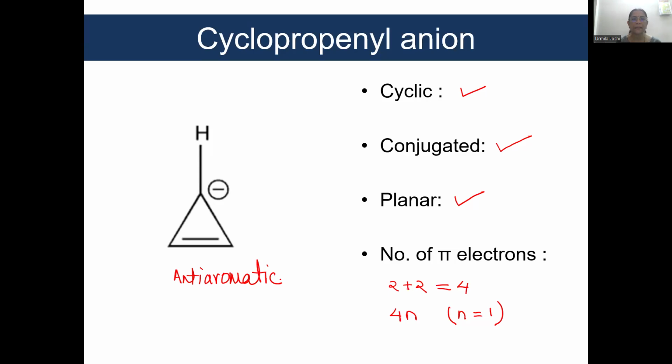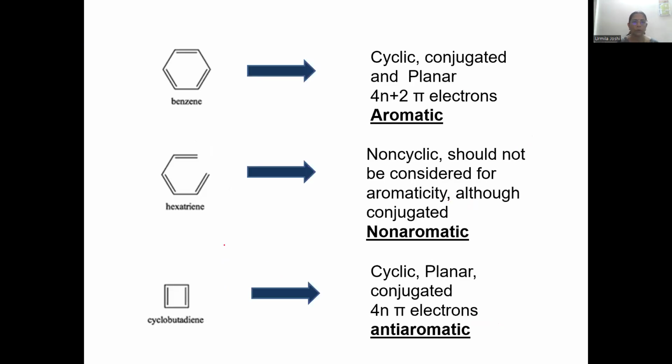Now if I ask, between cyclopropanyl cation and anion, which is more stable? You will have to answer this in the homework. Okay. Let us go to the next.